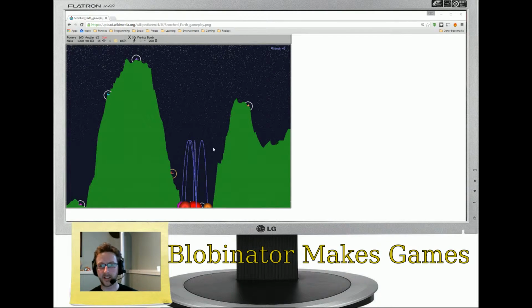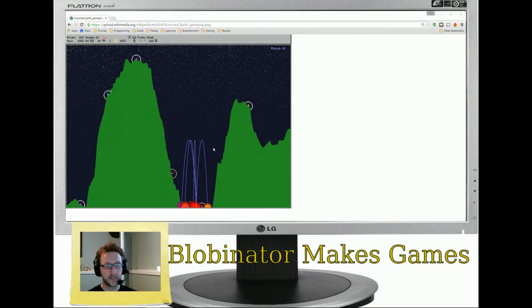It was really the predecessor to games like Worms, not the only predecessor. There were other turn-based artillery games around. Scorched Earth was one of the best known. It was the first one that I played of that genre. So I'm going to start out developing a 3D version of Scorched Earth.